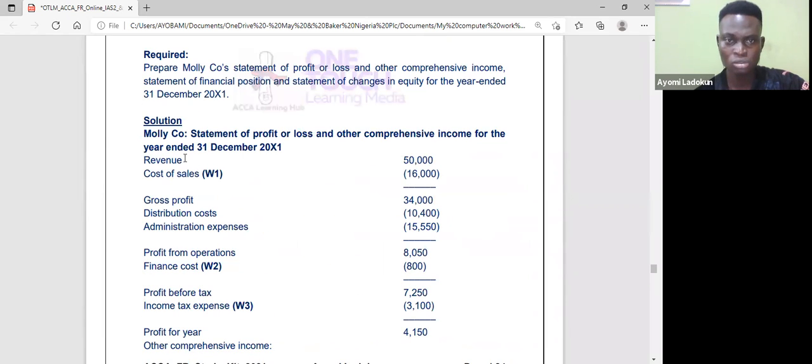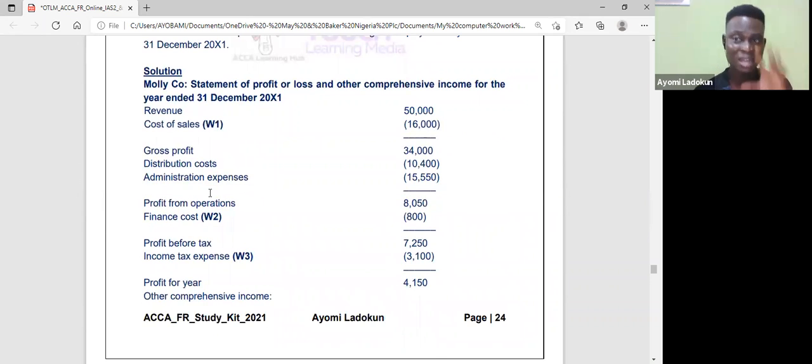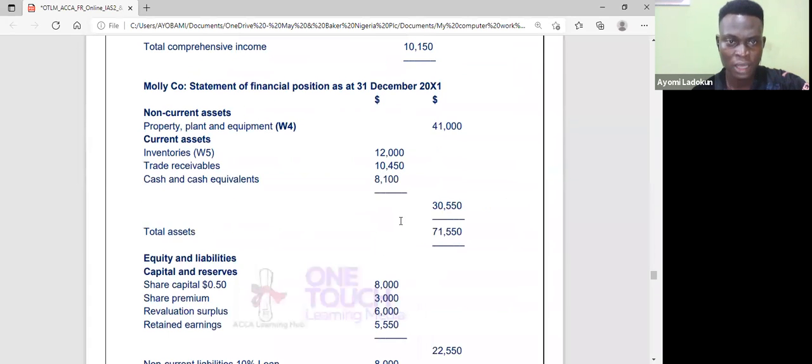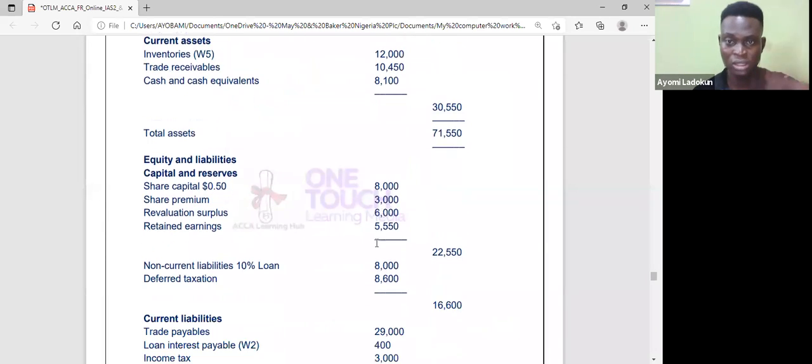So you can now prepare your account. Okay. You know how to do your income statement. You do your revenue. We have computed cost of sales, remember? Gross profit. So that means you need to learn how to compute accounts, because here it had given me trial balance. Okay. So from those trial balance, I will have to compute my account. So what is most difficult there is those computation. Once you are able to do those computation, you should be able to do this. Okay. Then in your balance sheet, remember what to put there: your assets, your equity, and all of that.